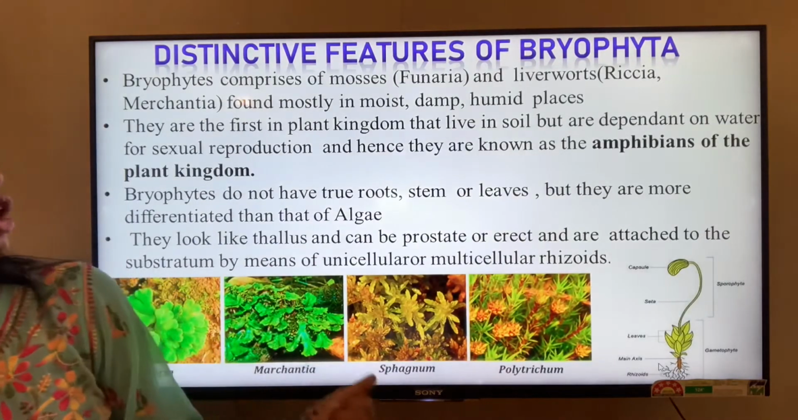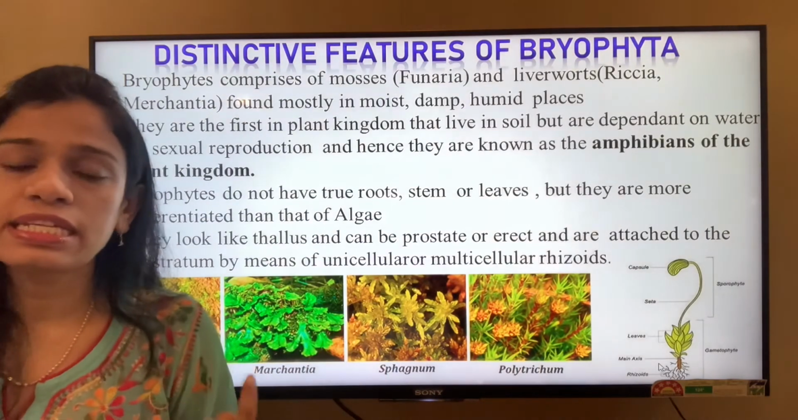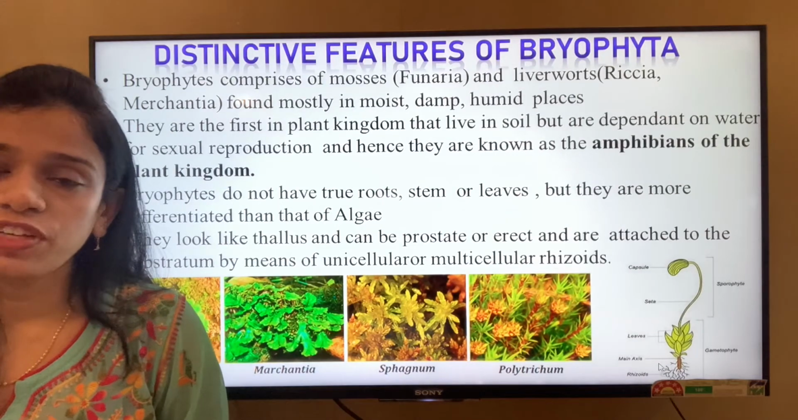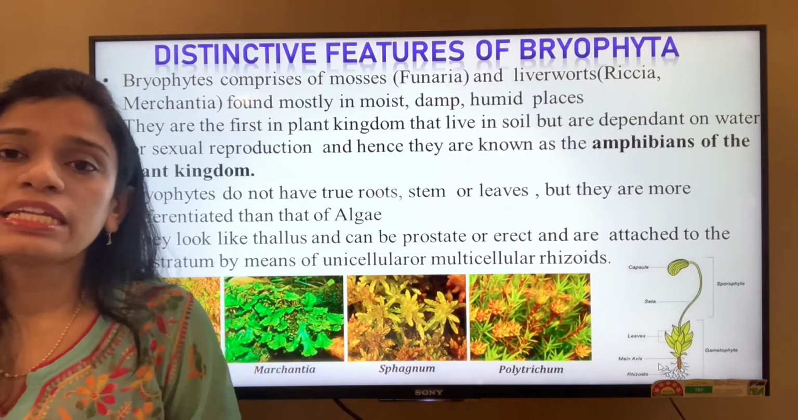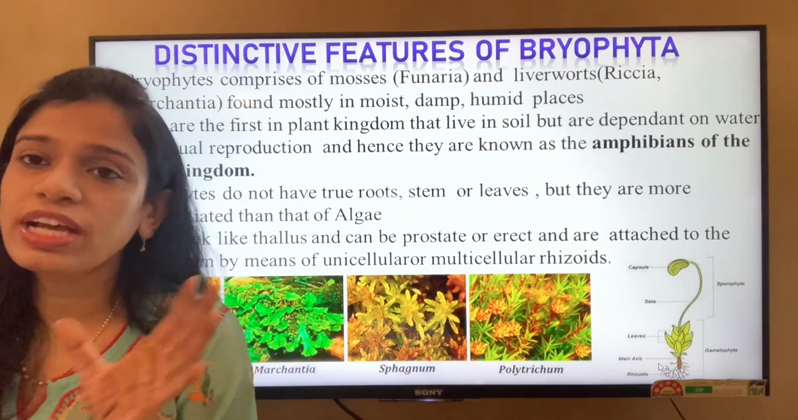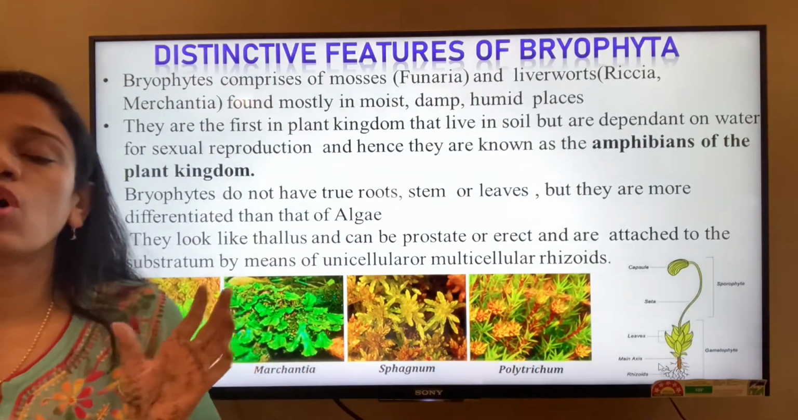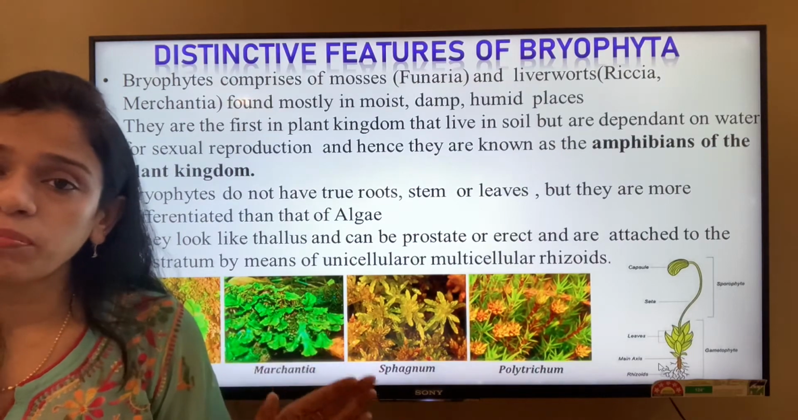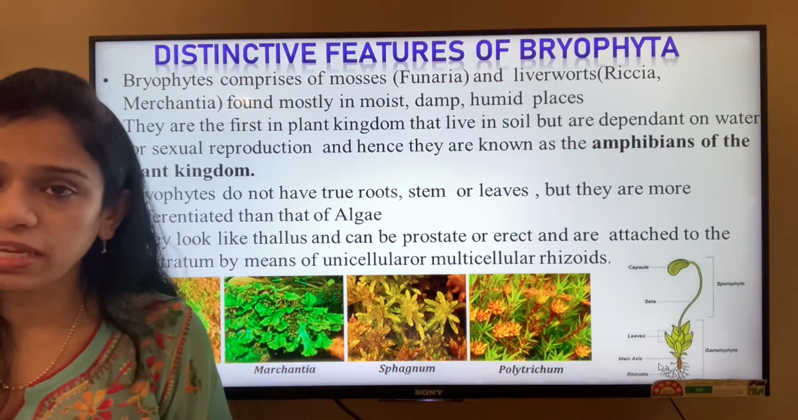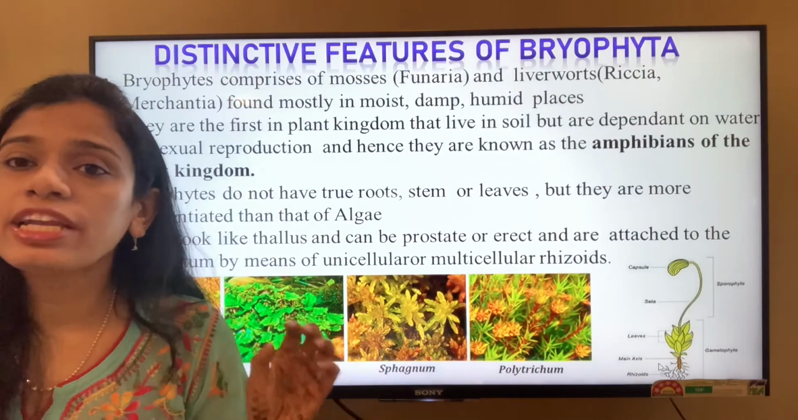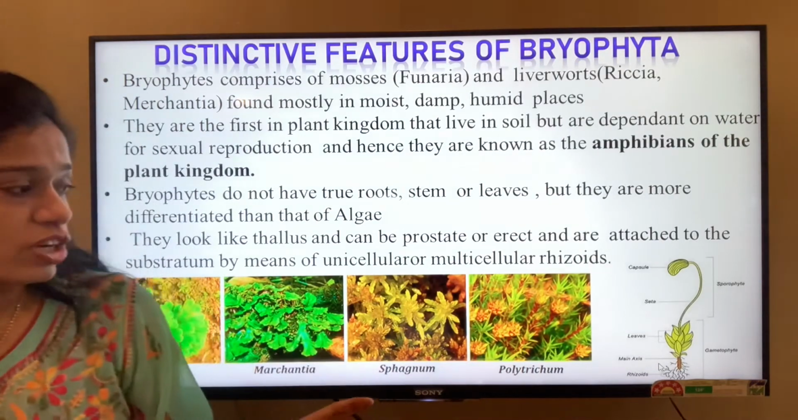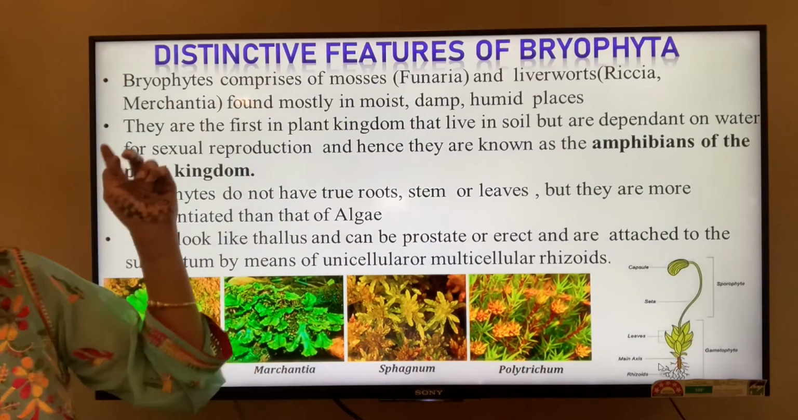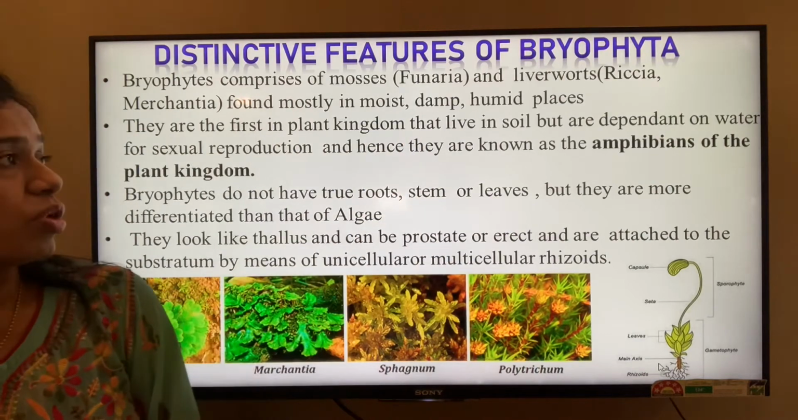Next we come to the Bryophytes. If you remember the classification of the plants, this does not come under Thallophyta. That is, it is not completely differentiated into root, stem and leaves, but some differentiation starts, and the Bryophytes comprise mosses and liverworts.